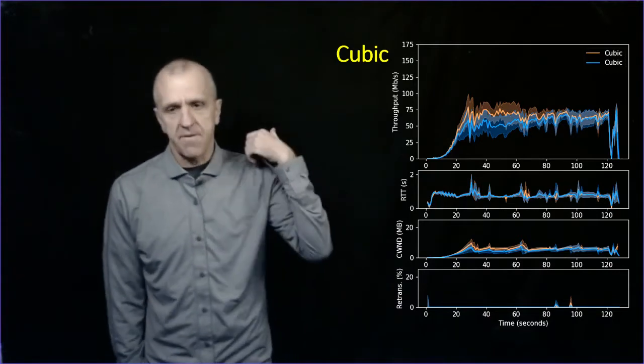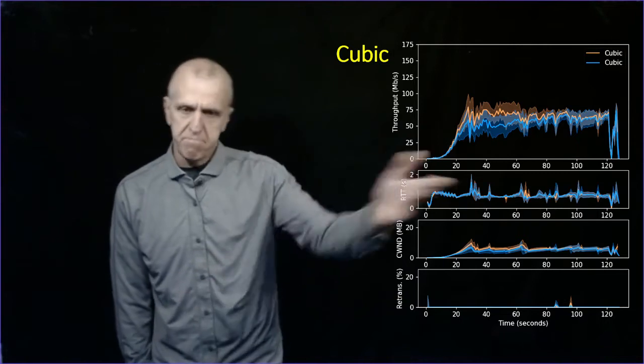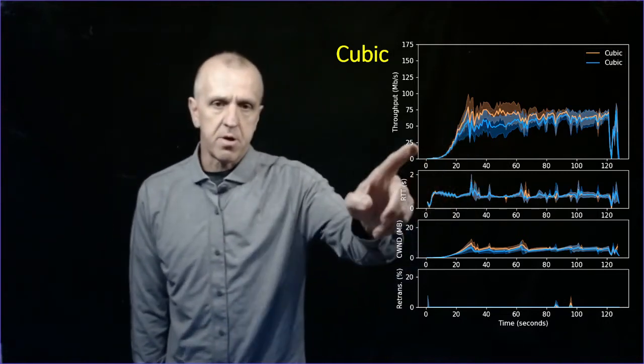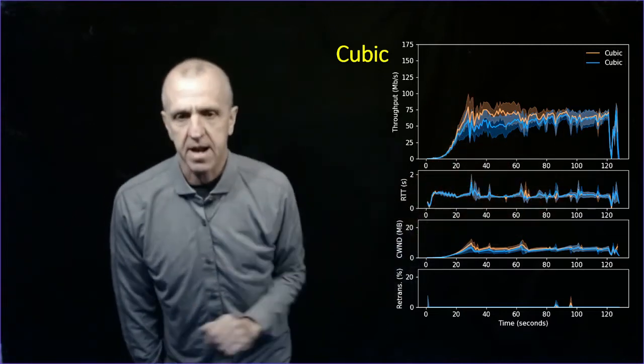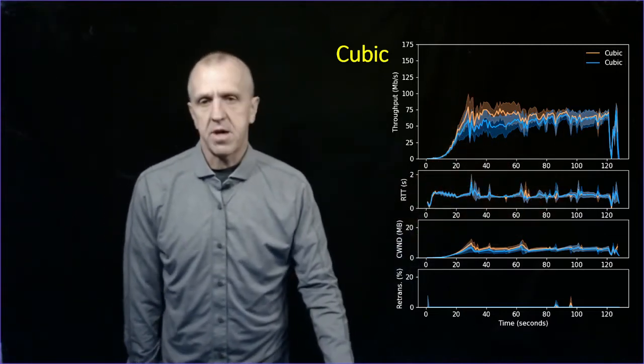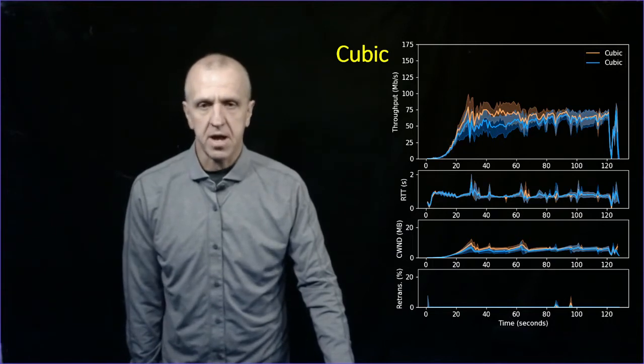Okay, so Cubic versus Cubic, kind of the first test. You run 2 flows across satellite, and they share pretty fairly. It takes them a little while to ramp up, about 20-ish seconds, but they get to steady state and run. So that's my satellite link. So let's look at some of the other protocols. Next we'll take a look at BBR.